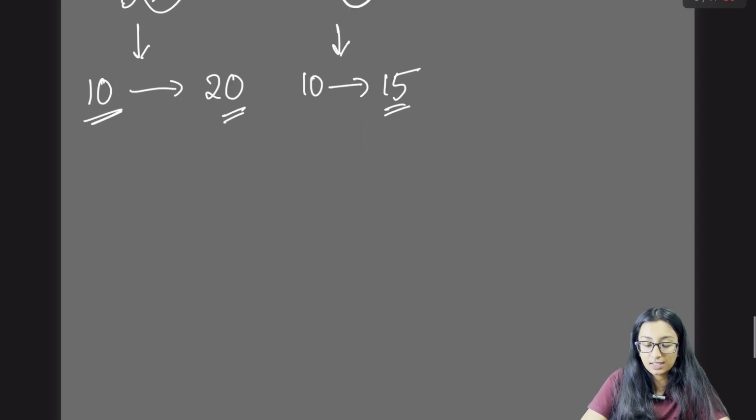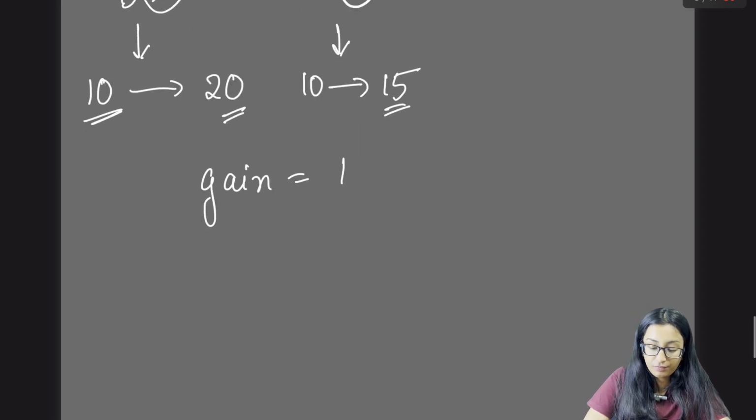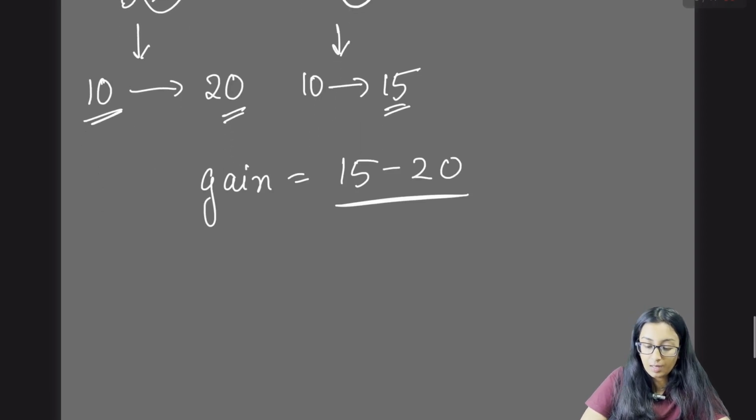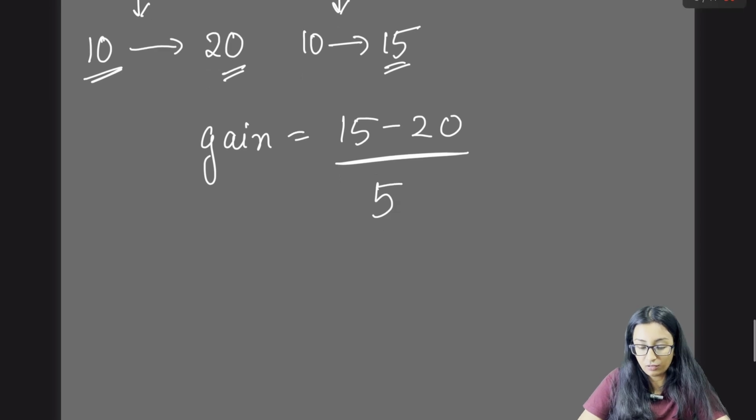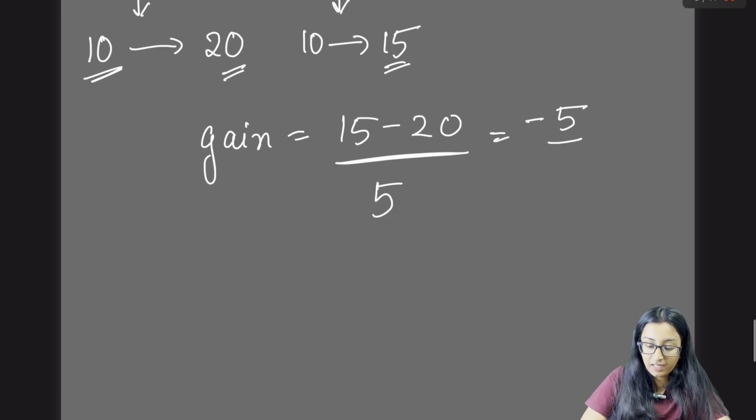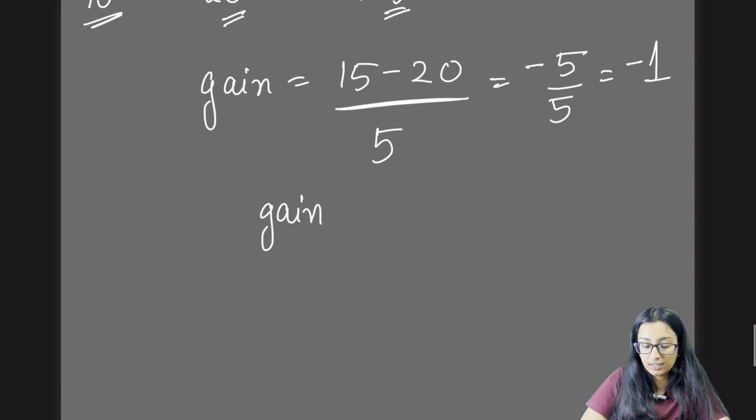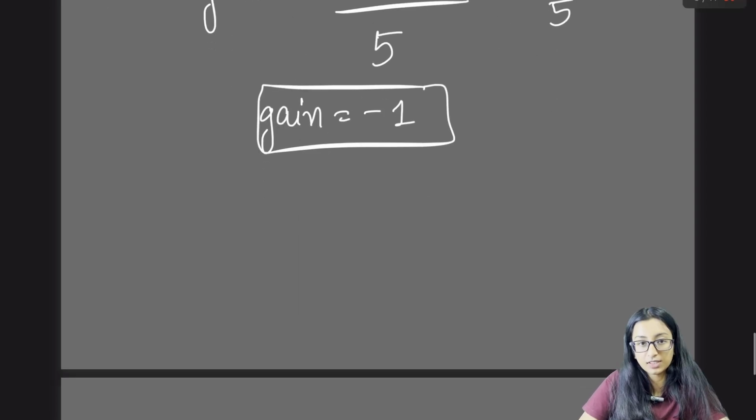But how much is the gain? The gain will be 15 minus 20, divided by 5. The error is 5 only. So minus 5 by 5 gives us a value of minus 1. So the gain here is minus 1. This is how we calculate the gain in our system.